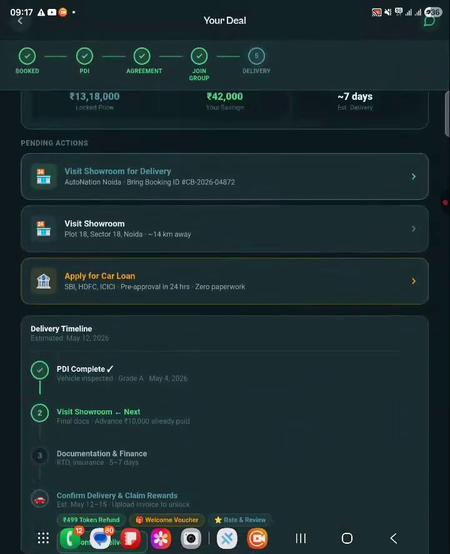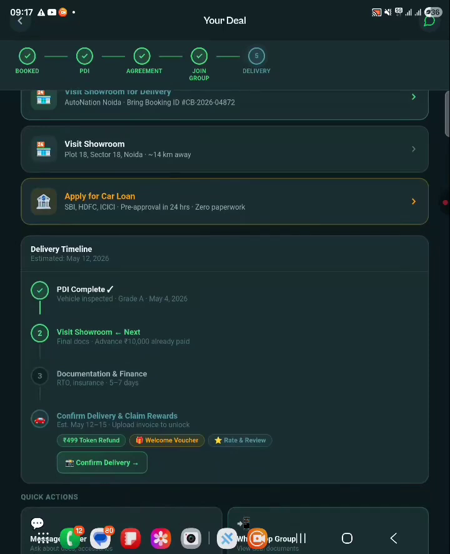And here we are on the last phase of our whole delivery process. So the PDI is complete. Okay, so here we are just guiding the user on what the next step he should do. The next step is to visit the showroom with all the documents, everything that we have already provided.